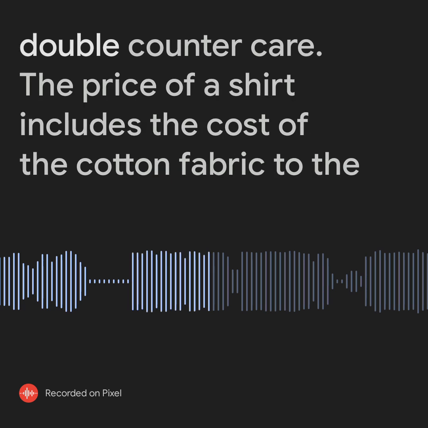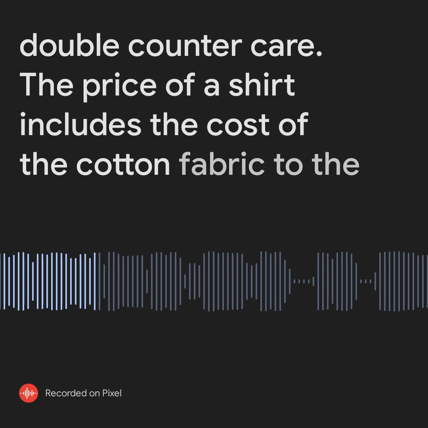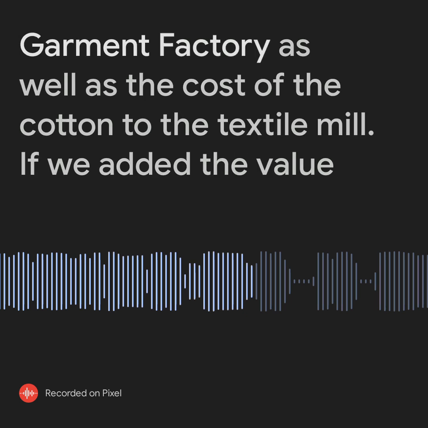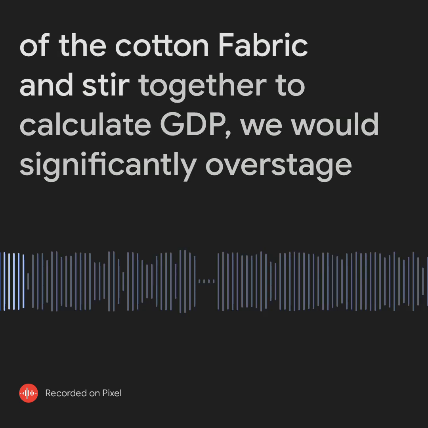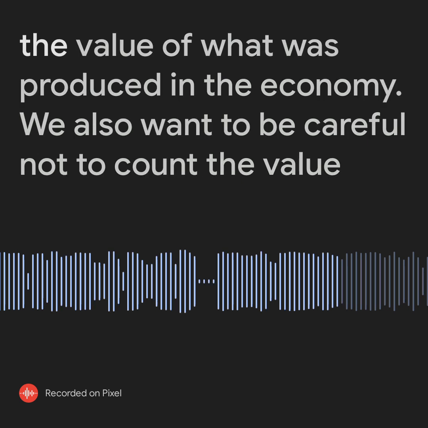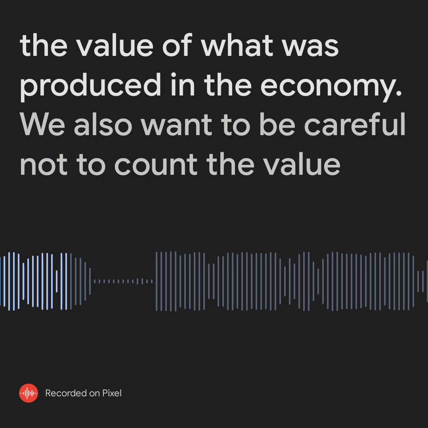You can see the potential for double counting here. The price of a shirt includes the cost of the cotton fabric to the garment factory, as well as the cost of the cotton to the textile mill. If we added the value of the cotton, fabric, and shirt together to calculate GDP, we would significantly overstate the value of what was produced in the economy.